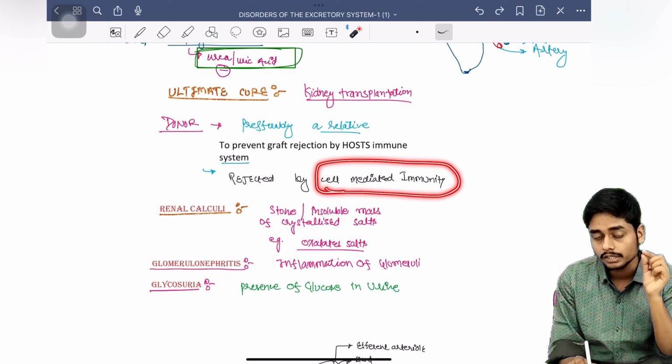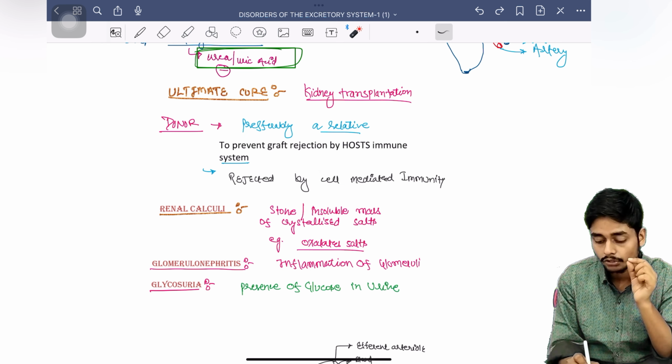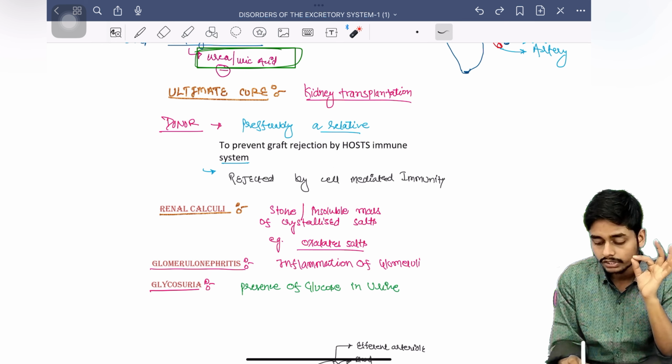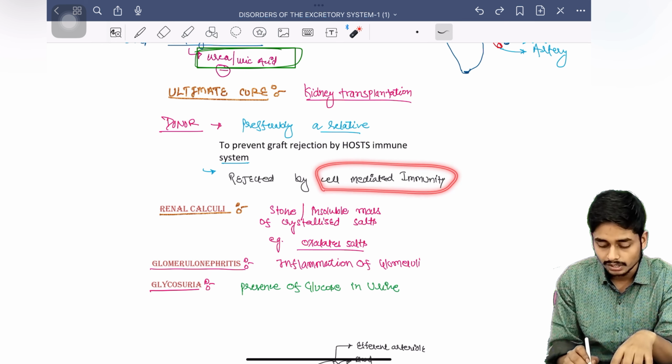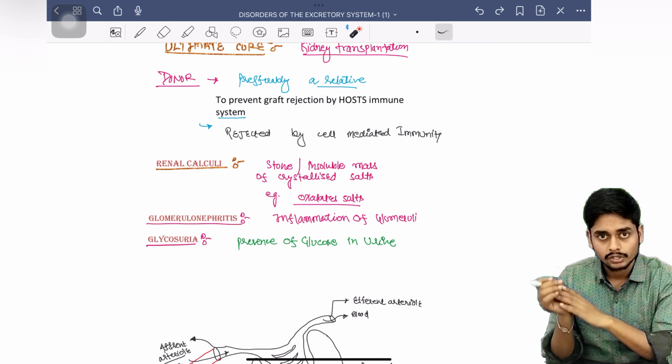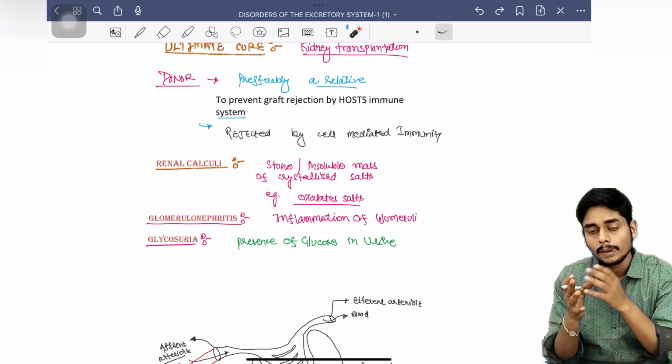So an important question is that this rejection, if it happens, is mediated by cell mediated immunity, not by humoral immunity. So this is a question actually. This is mediated by the cell mediated immunity. Okay, so this is all done for uremia, for hemodialysis, how this is actually working.